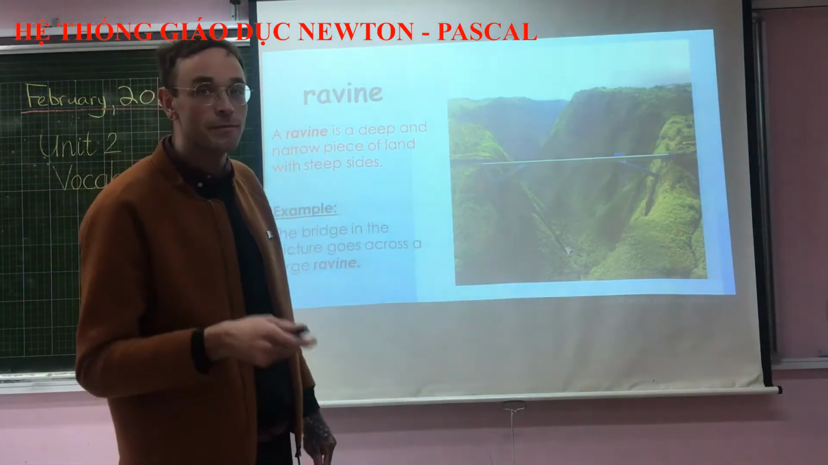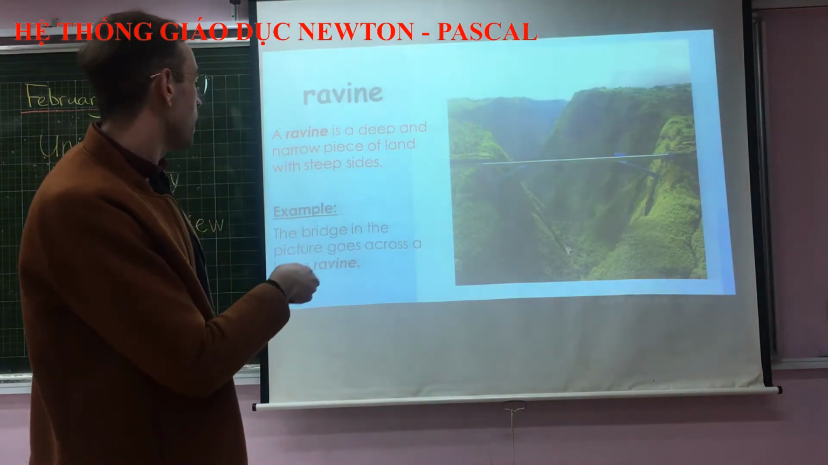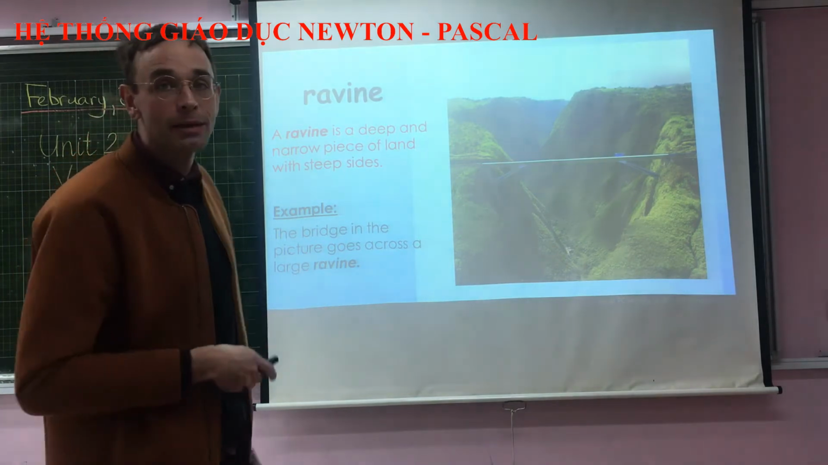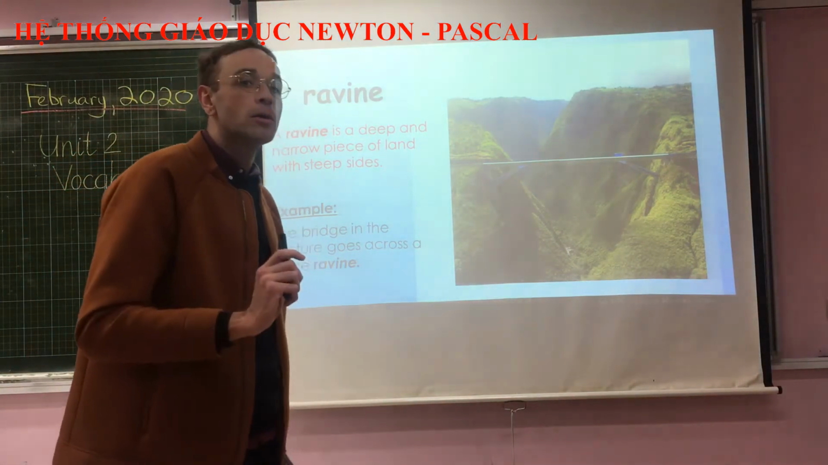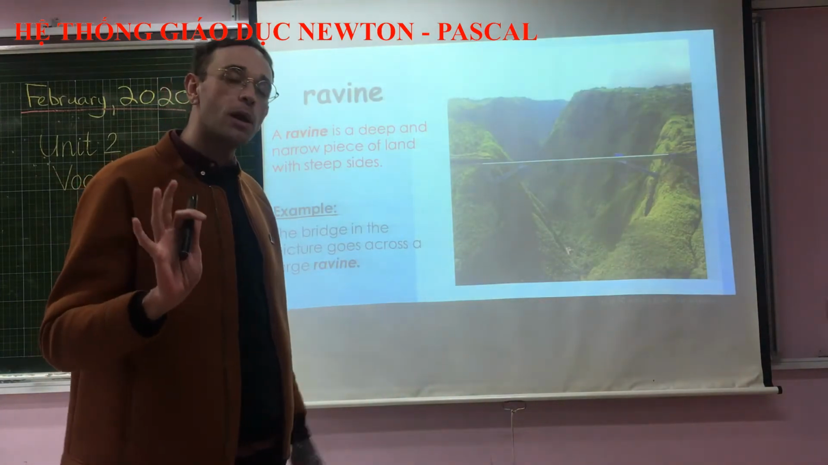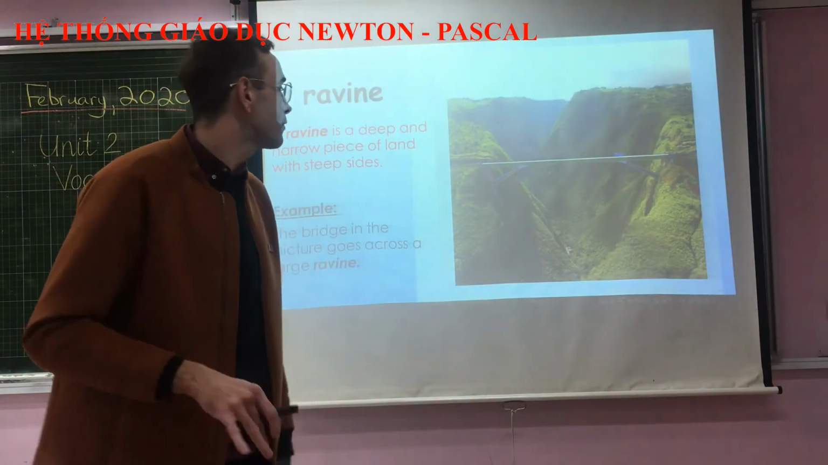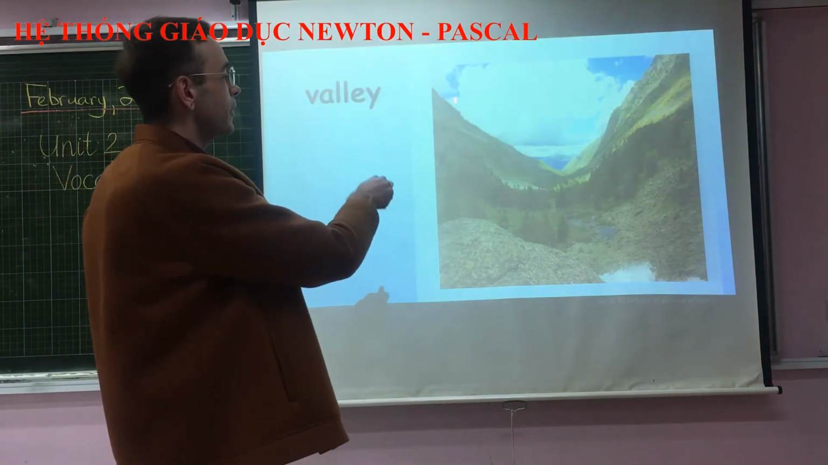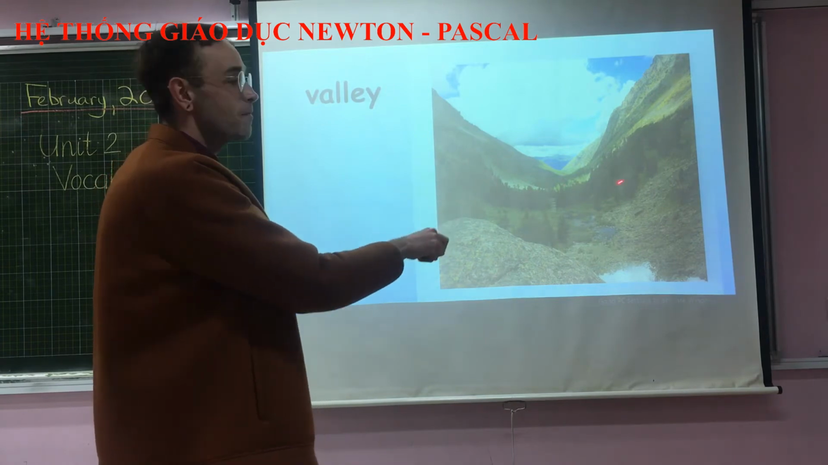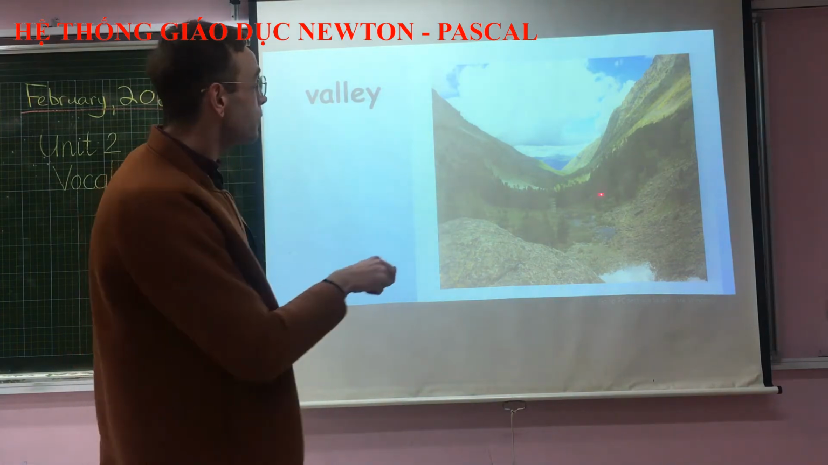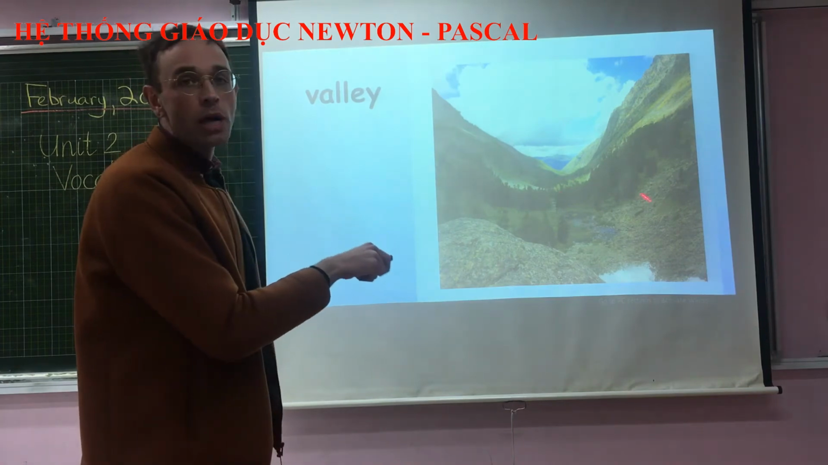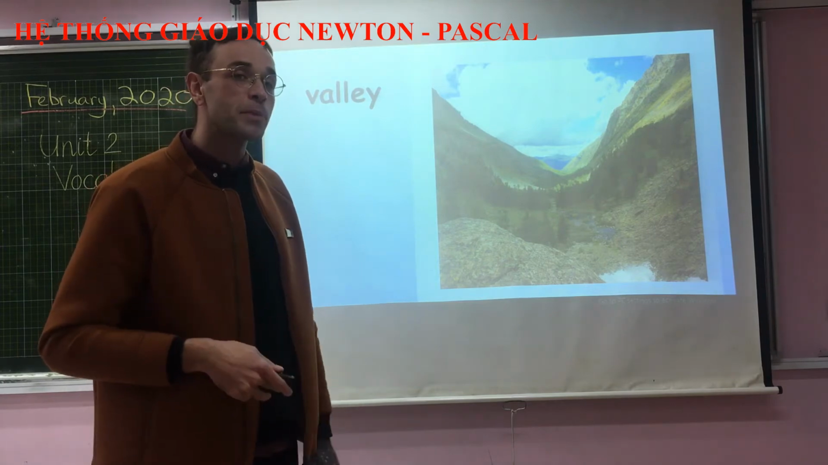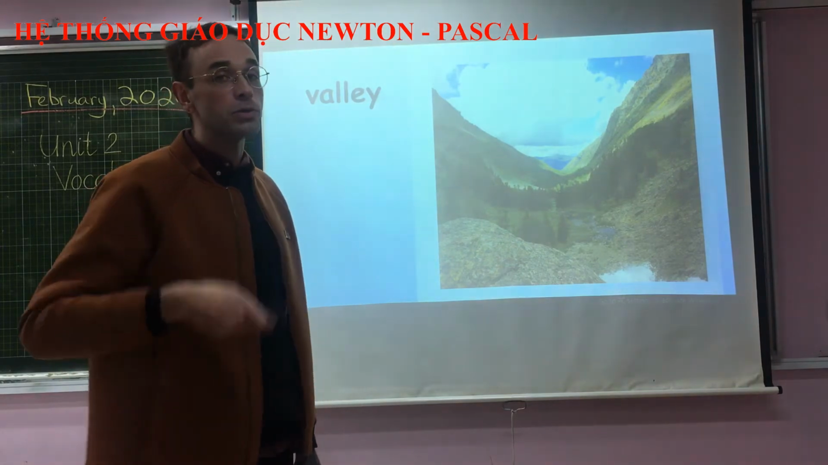An example of a ravine is the bridge in the picture goes across a large ravine. Here you see a bridge, and across that bridge goes a train. Now, something that is a little bit different, but also looks very similar to a ravine, is called a valley. Notice how the sides of the valley here are not as steep as the ravine. If you wanted to, you could probably walk up the sides of the mountains here because they are not that steep. It would still be pretty difficult, but you could do it.